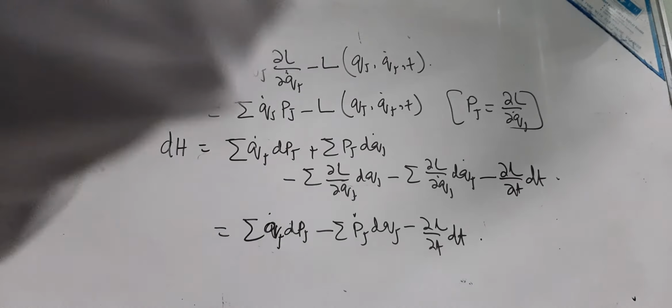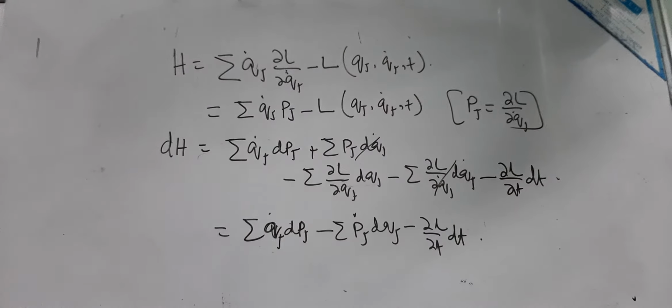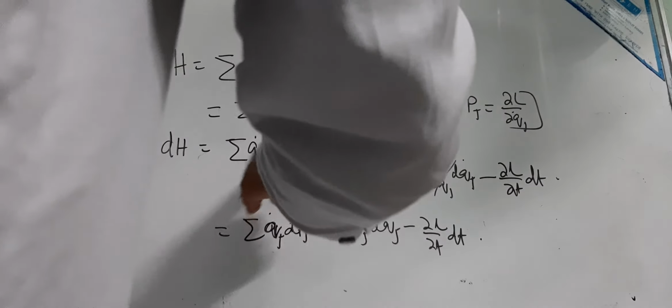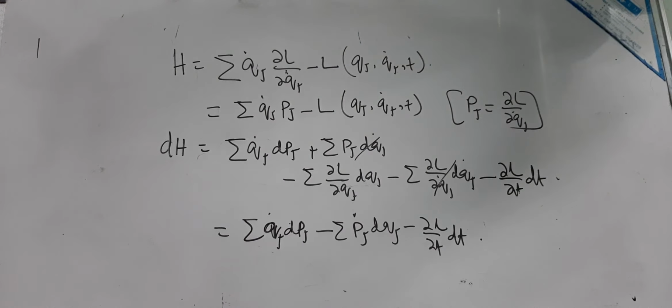Now how is it coming? Because Pj dQj dot terms get cancelled, because Pj equal to del L by del Qj dot. So we are getting this term and this term. So del L by del Qj equal to Pj dot.